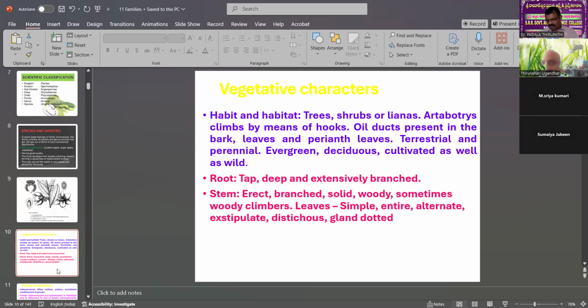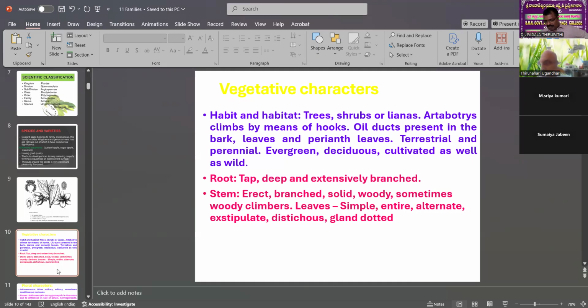That is also habitat. Habitat means structure, and distribution means the areas: tropical and subtropical areas on land are terrestrial. The root system is a taproot system, deep and extensively branched. The taproot system is a characteristic feature of the dicotyledons. These are first dicotyledon plants, that is also a taproot system.